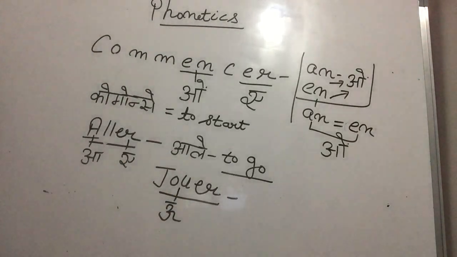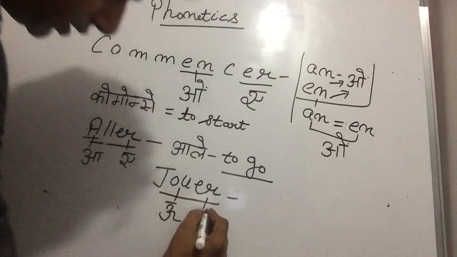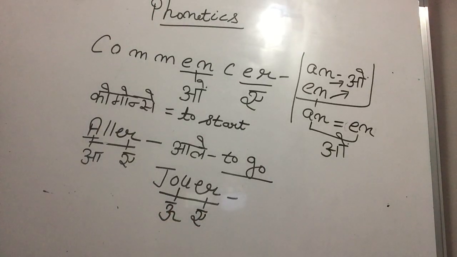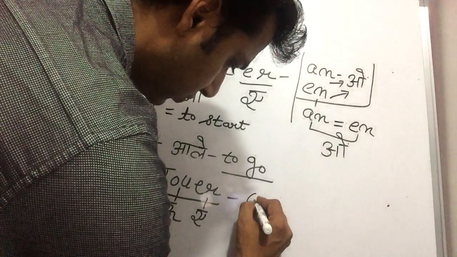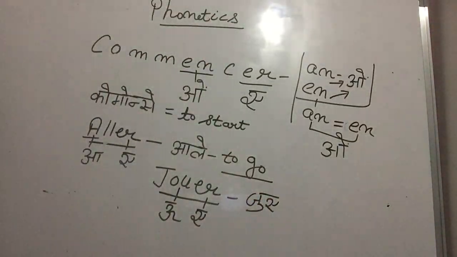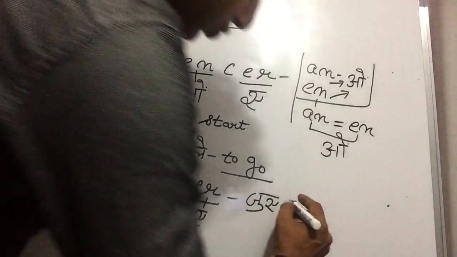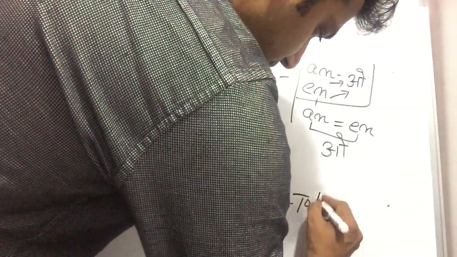OU sound is ooh. And ear sound is A. That is Jouer. Simple. Because OU sound is OU. Ear sound is A. Jouer. Jouer is to play.